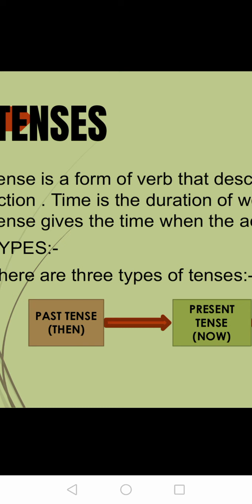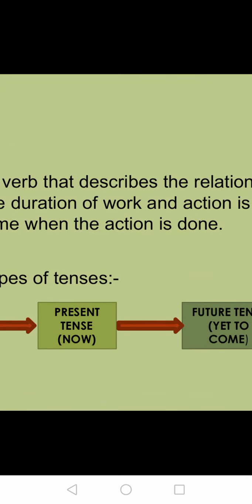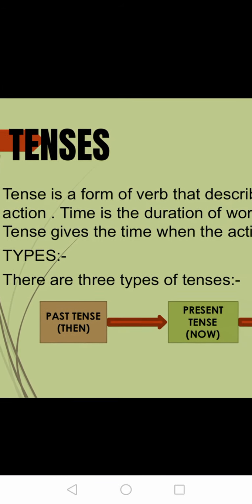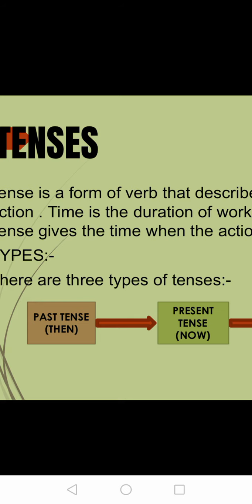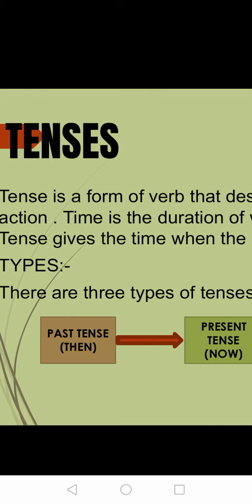What is the relation of time and action? Now what is time? Time is the duration of work. Whatever work you are doing, at what time you are doing that work. And action is the work done. Whatever work you have done, that is action. Now tenses give us the time when the action is done. From the tense you come to know the particular time at which the work was done.